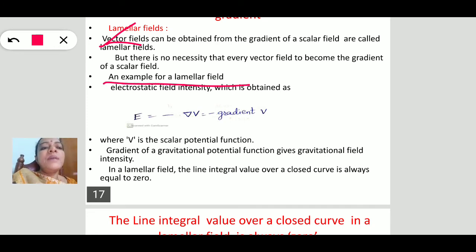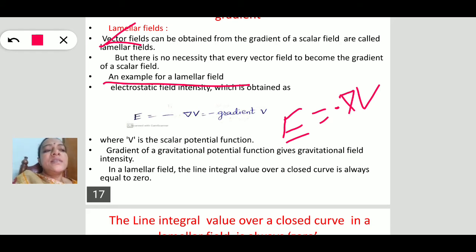Let us take one example of a lamellar vector field: potential and electric field intensity, which is a vector. How do we get this? By operating the del operator, the gradient, on potential, with a minus sign. The electric field intensity can be written as minus gradient of potential.